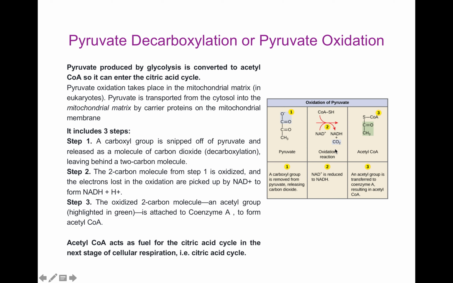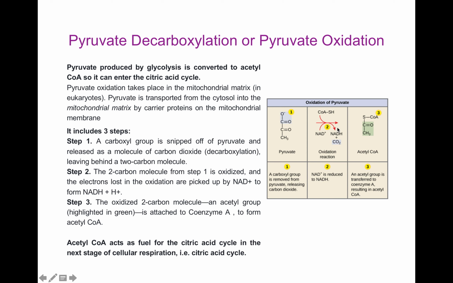Then, second step, the 2 carbon molecule from step 1 is oxidized and the electrons lost in the oxidation are picked up by NAD plus to form NADH plus H plus.